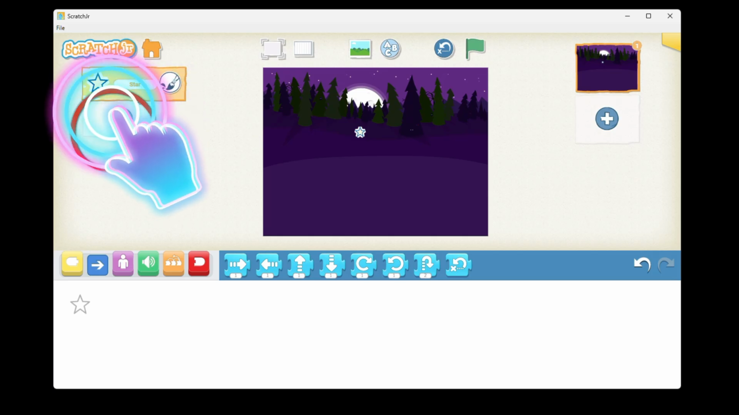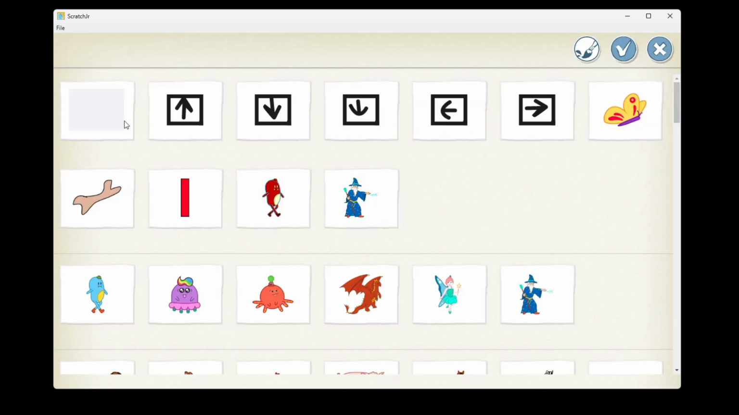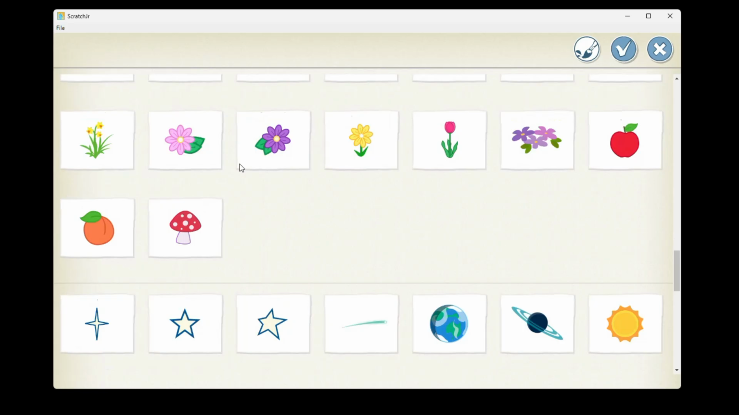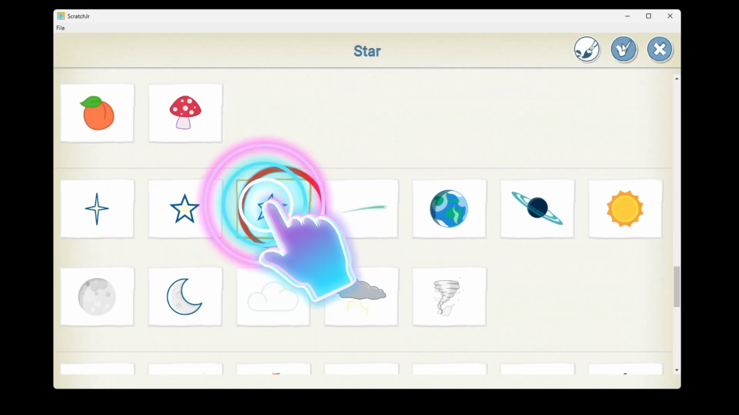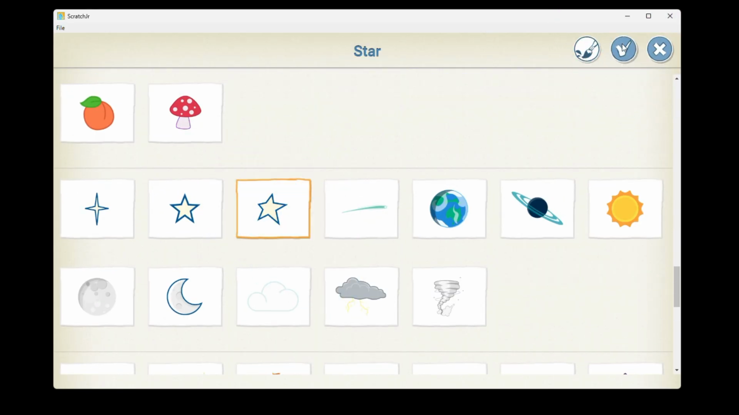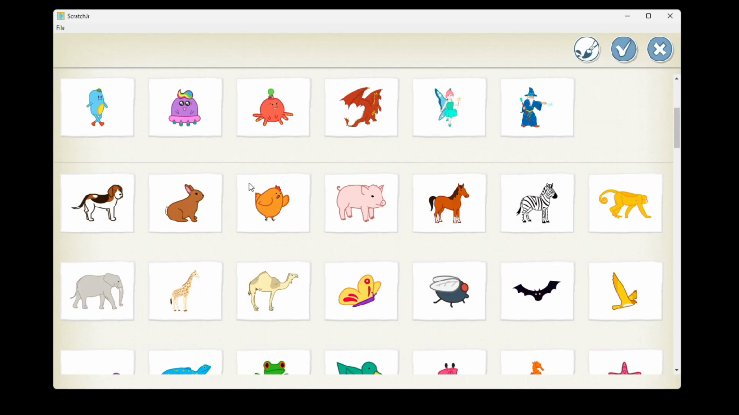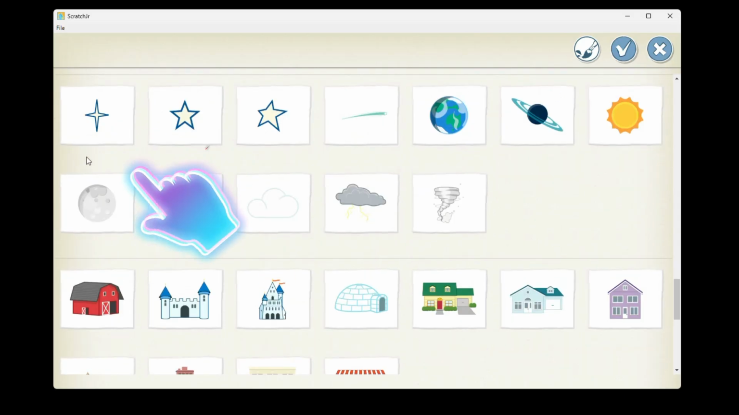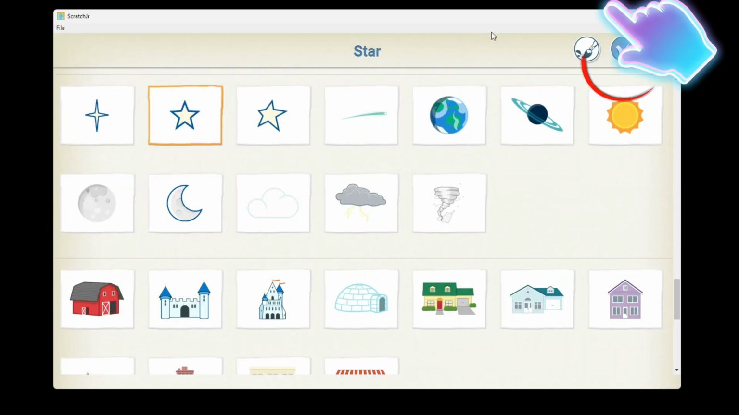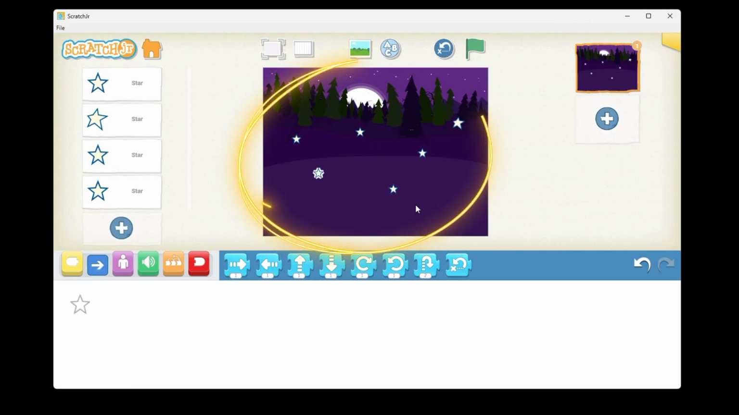Again I want to take stars. Again you have to click on the plus sign, then after that scroll your mouse, then you have to select stars here. Suppose I am taking this one, and click on the correct tick. Again I am adding another star. Same process you have to follow. Now you have 6 stars.